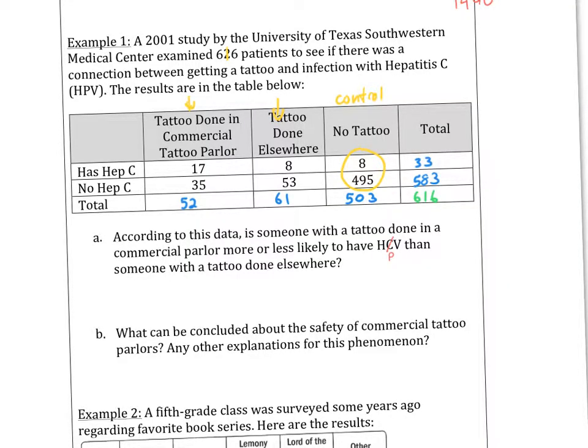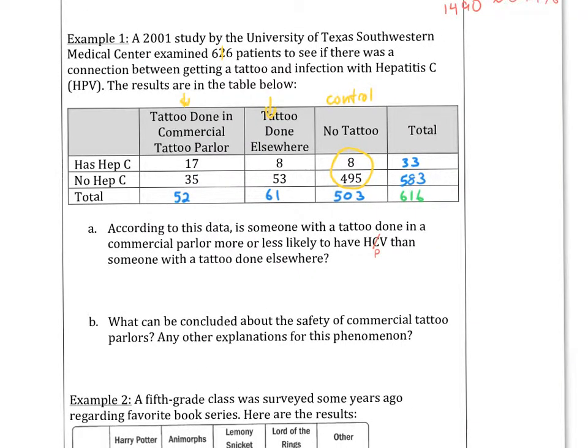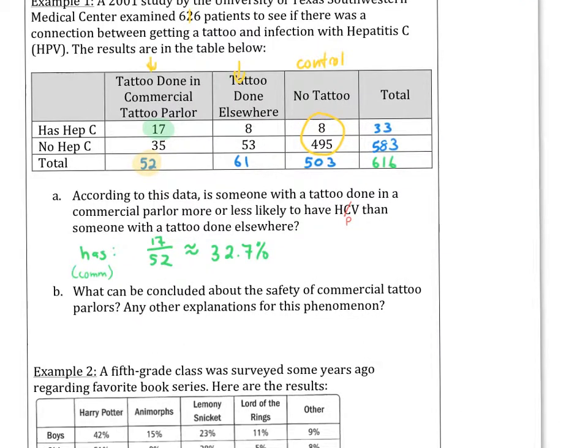All right, so now let's examine some of the questions. According to this data, is someone with a tattoo done in a commercial parlor more or less likely to have Hep C than someone with a tattoo done somewhere else? So we're looking at these two columns right here. So has would be the 17 over the total 52. So those who have Hep C at a commercial parlor, it's 32.7%.